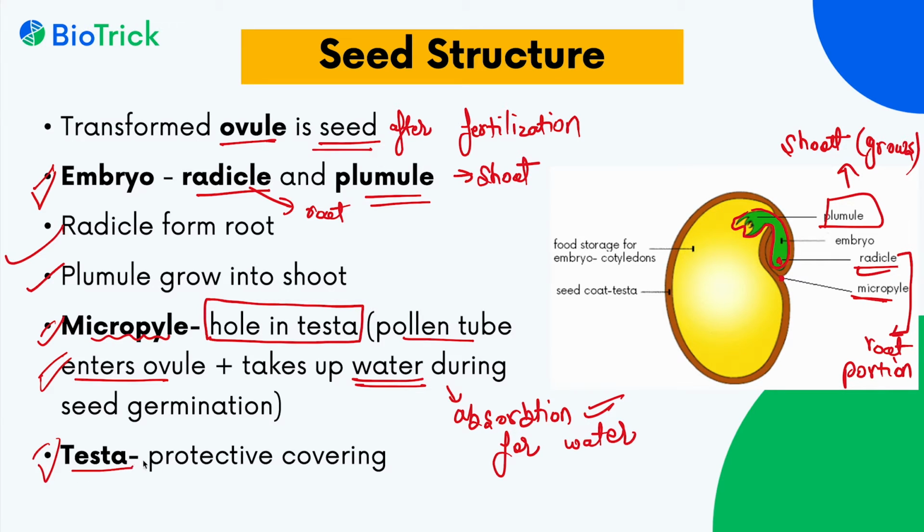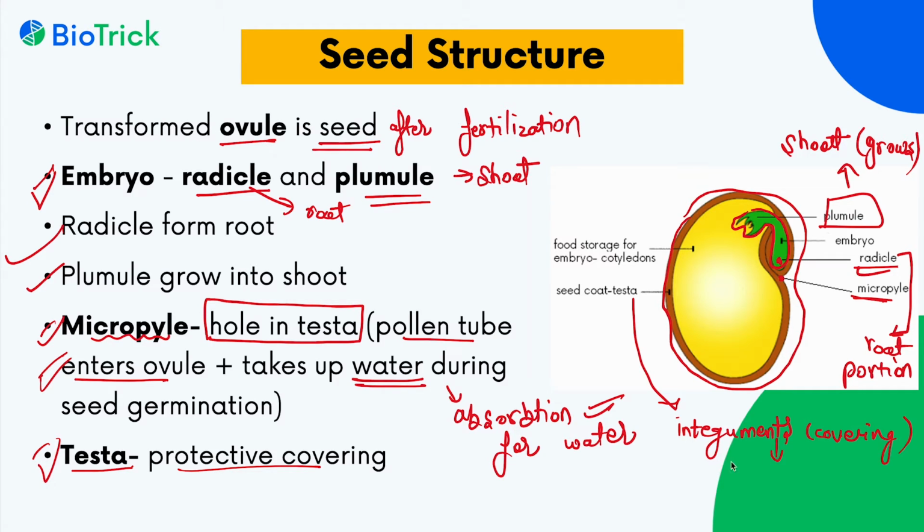Next is testa. What is testa? Testa is the protective covering. This brown one is the testa, the protective covering outside the seed. And this testa is the transformed form of integuments. When fertilization occurs and the zygote starts dividing into an embryo, the integuments or the coverings of the ovule become hard and dry to form a seed coat which is called testa. Testa is important for the protection of the seed.